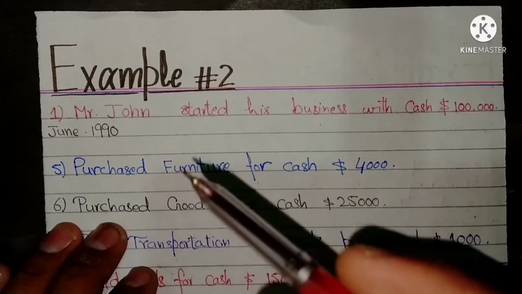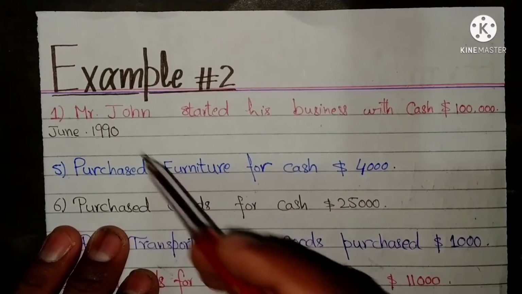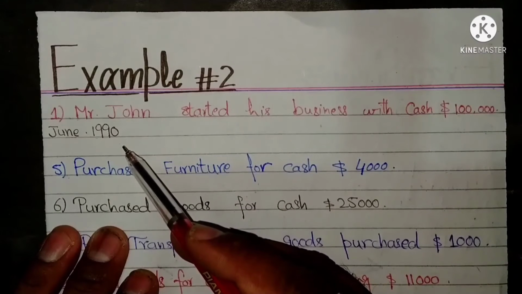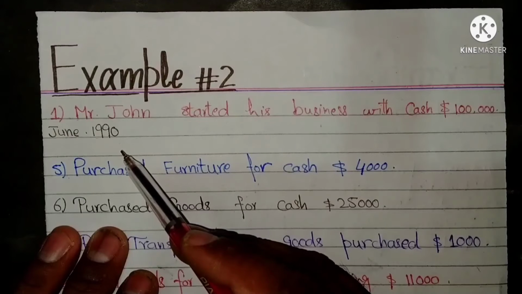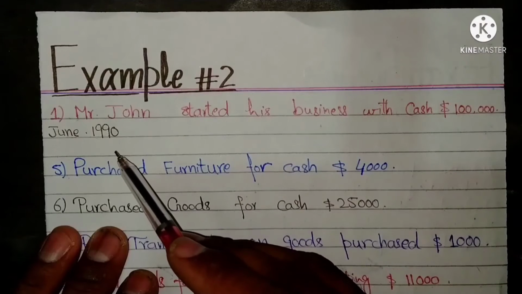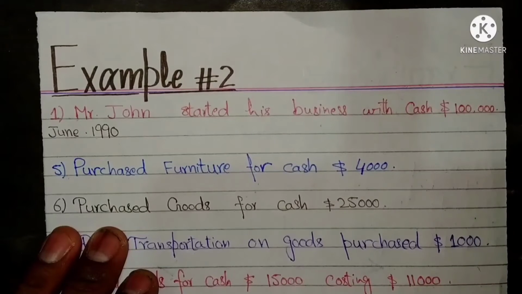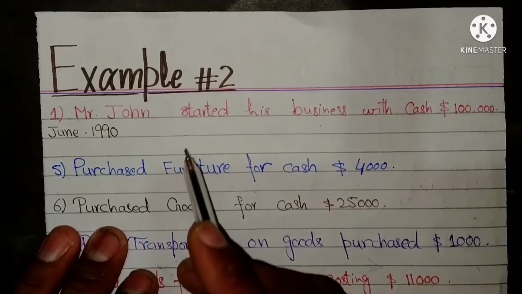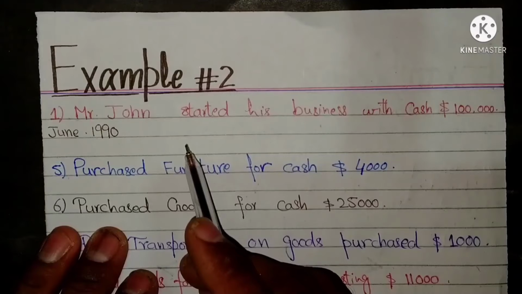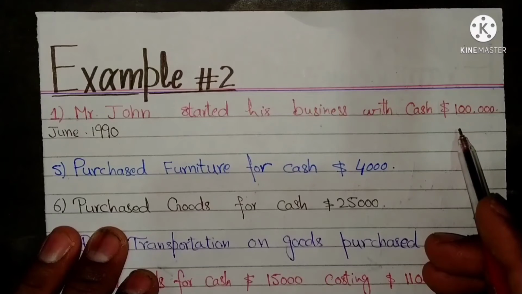Example or illustration number 2 related to the accounting equation. Assume that Mr. John decided to start a new business. The new business was started on 1st June 1990, when Mr. John invested $100,000 in his business. Recall that the business entity is kept separate from its owner. The business unit has borrowed $100,000 from its owner. This is the first transaction of the business.